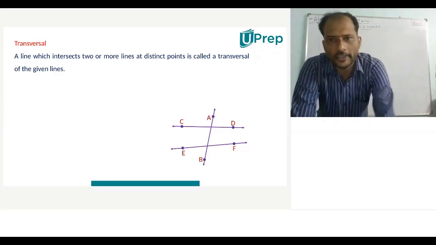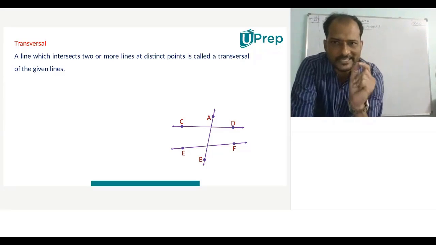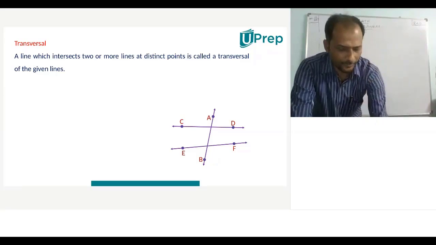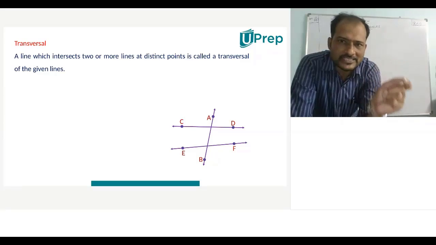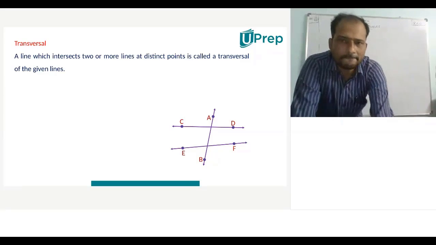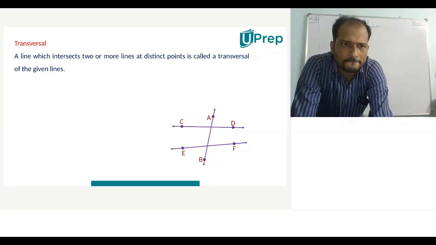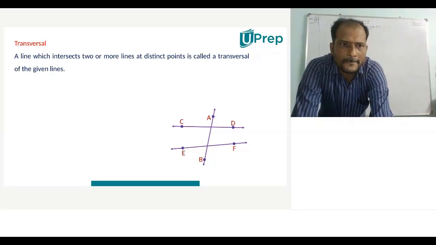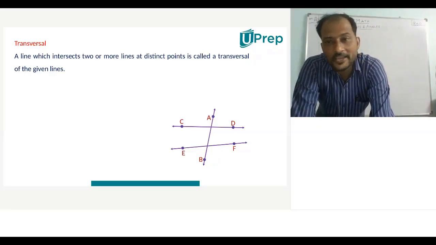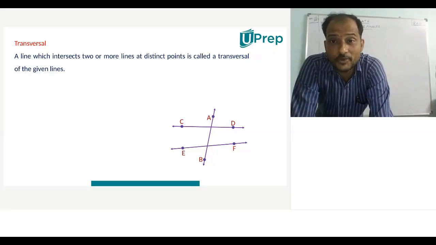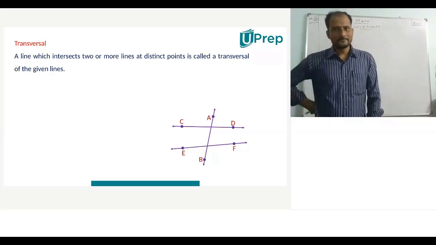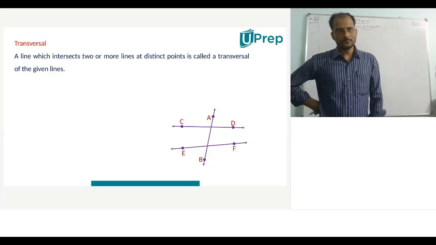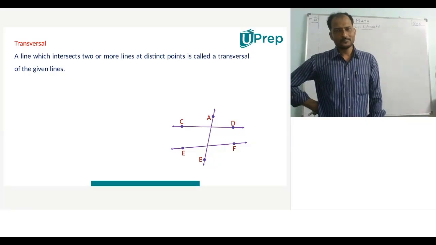Okay. Now my question is, please listen to the question and tell me the answer. Can you find any difference between intersecting lines and concurrent lines? Yes, sir. Can you please tell me what is that difference you identified? So intersecting lines pass through a single point.